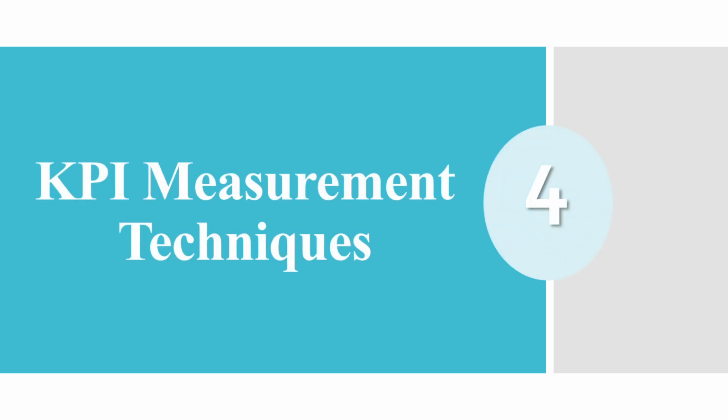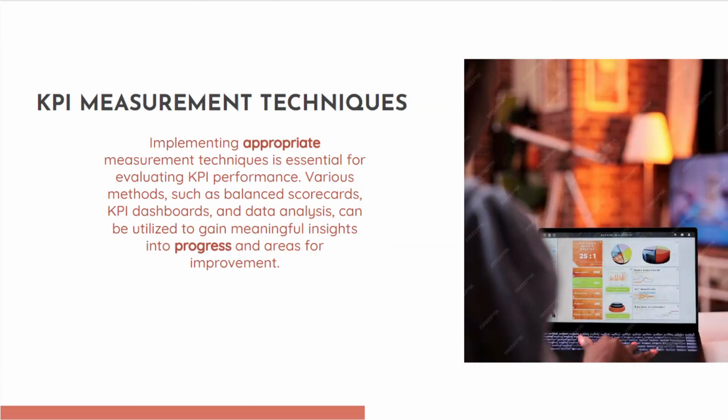The next point we are going to study is how we have to measure the KPIs. See, only implementing KPIs is not enough. हमने हमारे एम्प्लॉइज के KPI सेट कर दिए, उनके टारगेट सेट कर दिए, उनको गोल दे दिया है, इट इज नॉट जस्ट इनफ. After setting the KPI we have to go for measurement also. So measurement techniques such as scorecard, KPI dashboard, data analysis are very important for calculating the progress of their KPIs, so that we will get proper meaningful insights from their work, and we can manage whether they are making progress or not, and we can give our valuable feedback to our employees.